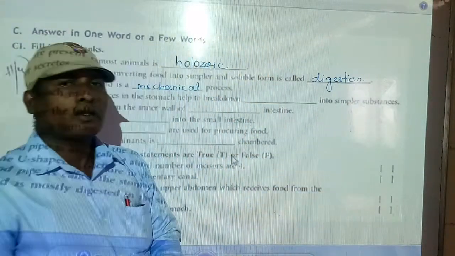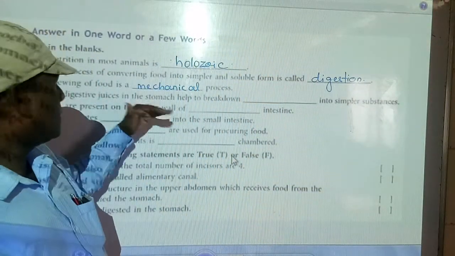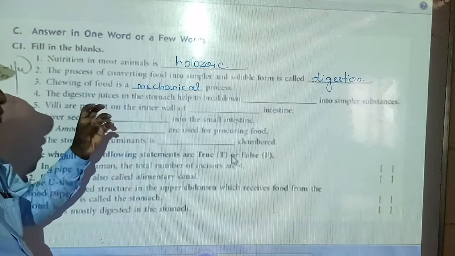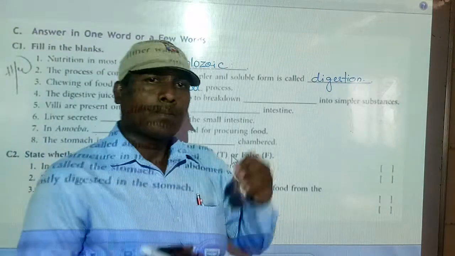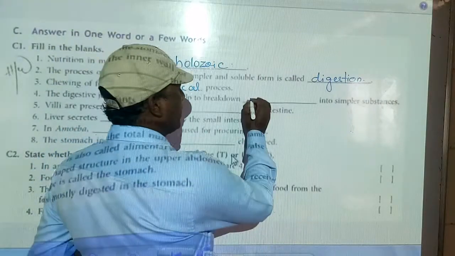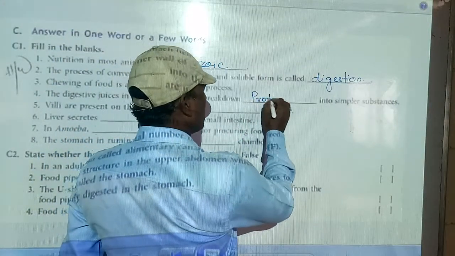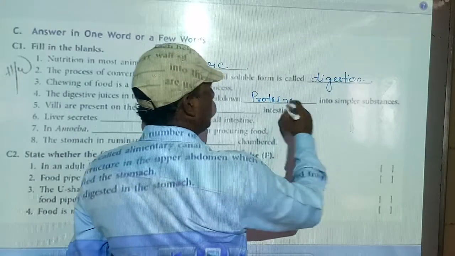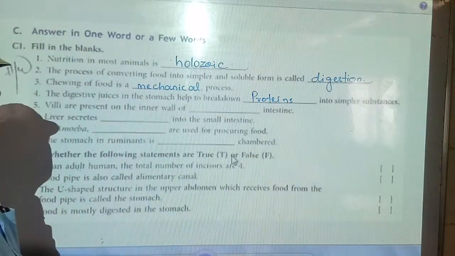Fourth question: the digestive juices in the stomach help to break down dash into simpler substances. The digestive juice secreted inside the stomach breaks down protein into simpler substances.